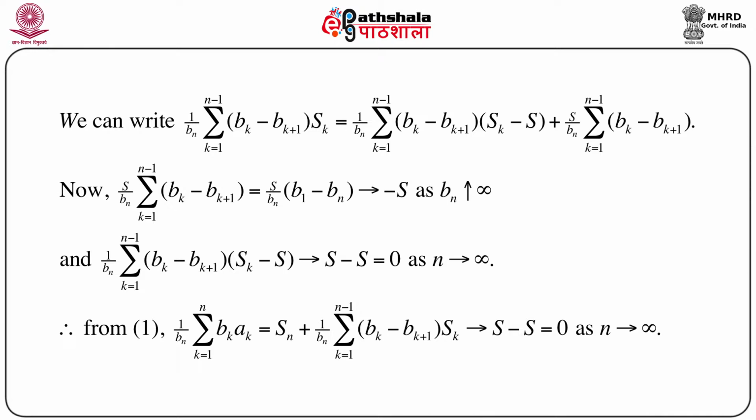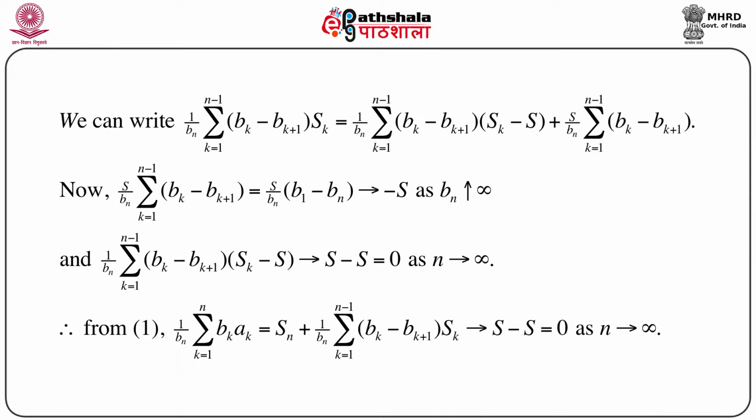Here s is actually constant because it is independent of k, so we can take this s outside. So we get s by bn into summation k equals 1 to n minus 1 of (bk minus bk plus 1). Here we just add s and subtract s and then take s outside, because s is completely independent of k.